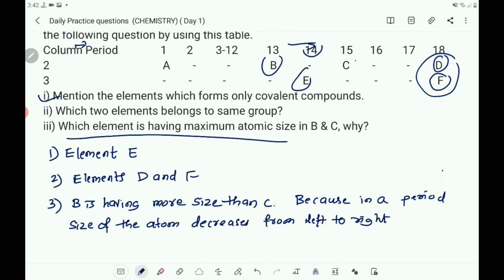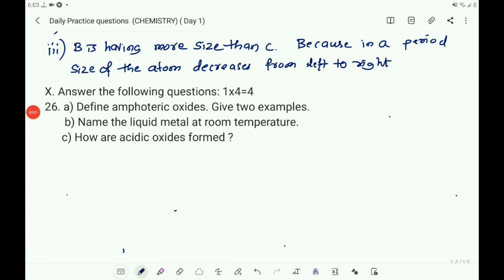So you got the answer to first, second and third question. So you write this in Roman letter, first, second, this is third. Now the 10th main question, that is question number 26. Answer the following questions. 4 marks question. One question is there. A, B, C are the sub questions of that 26th question.